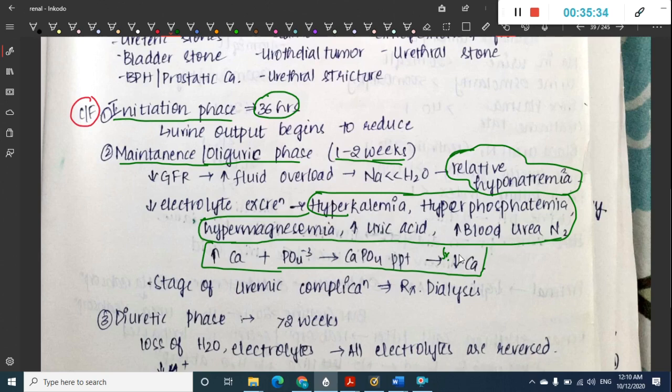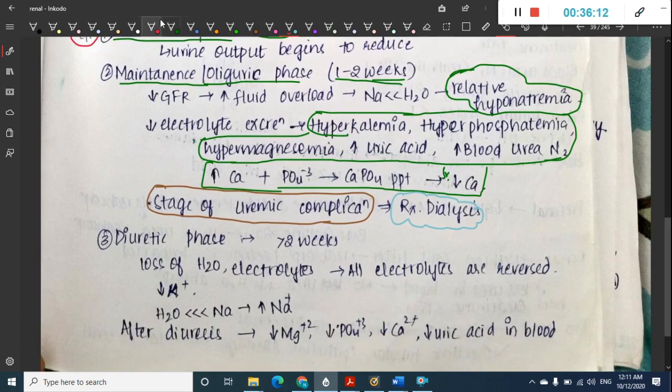Then we have one more which is called the stage of uremic complications. What do you see in this stage? You see hyponatremia, hyperkalemia, hyperphosphatemia, hypermagnesemia, increased uric acid, that is hyperuricemia, and increased blood urea nitrogen. In this case this is the stage when you will have to start dialysis. Hemodialysis is started in this maintenance or oliguric phase.